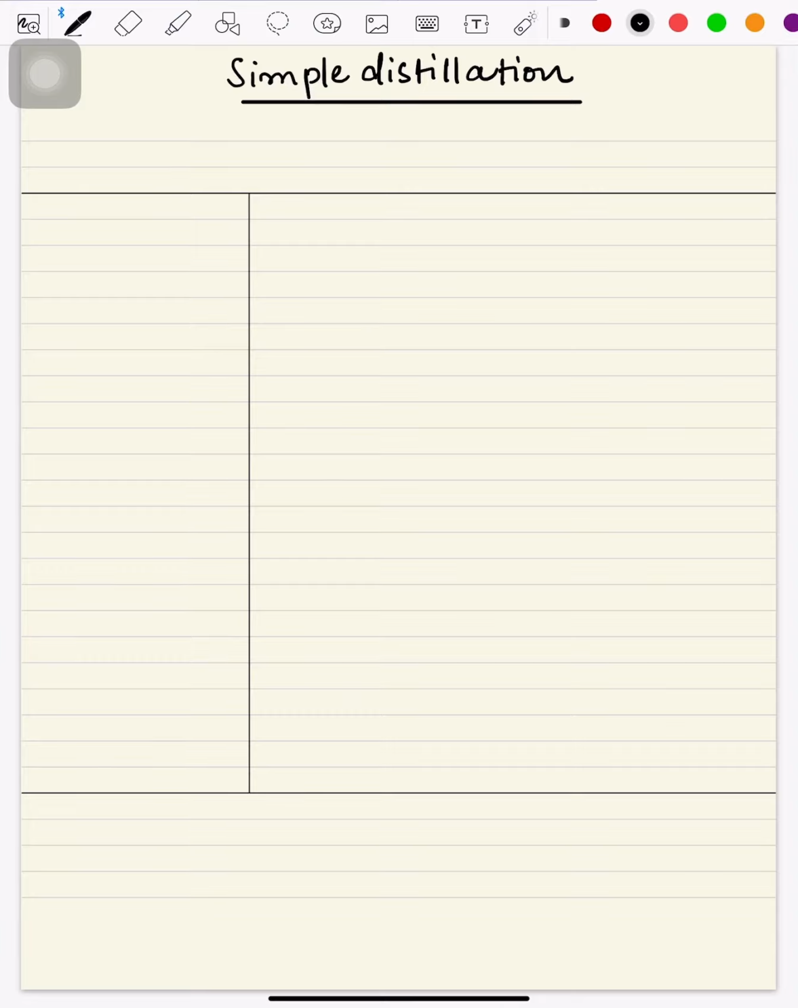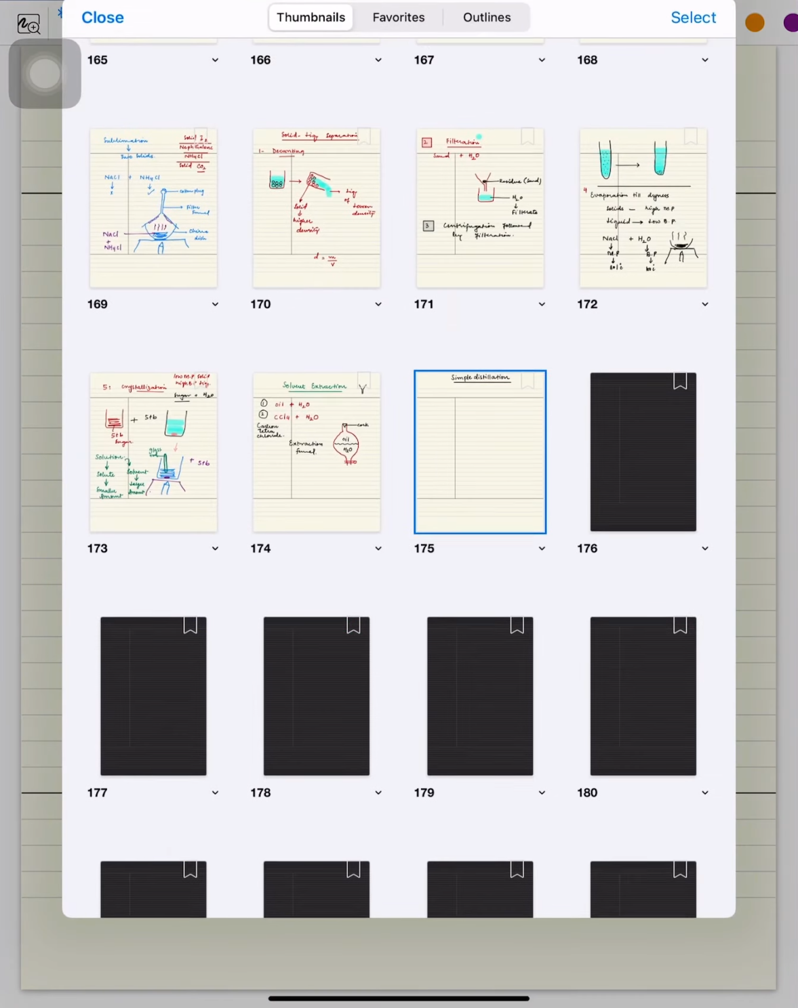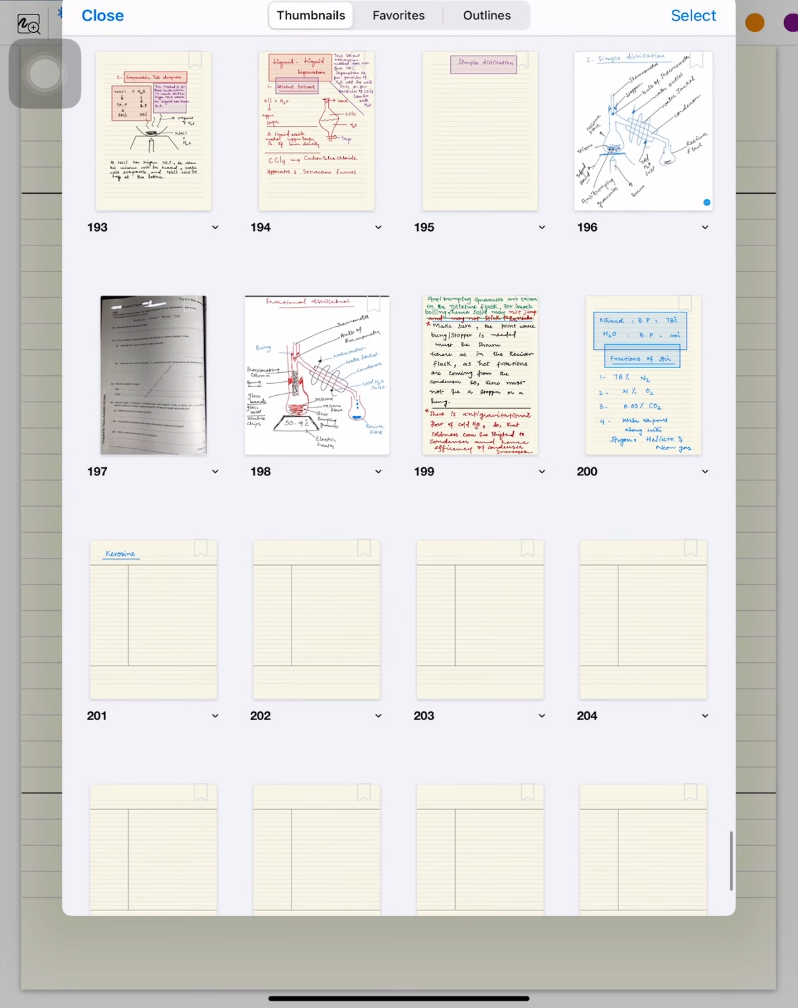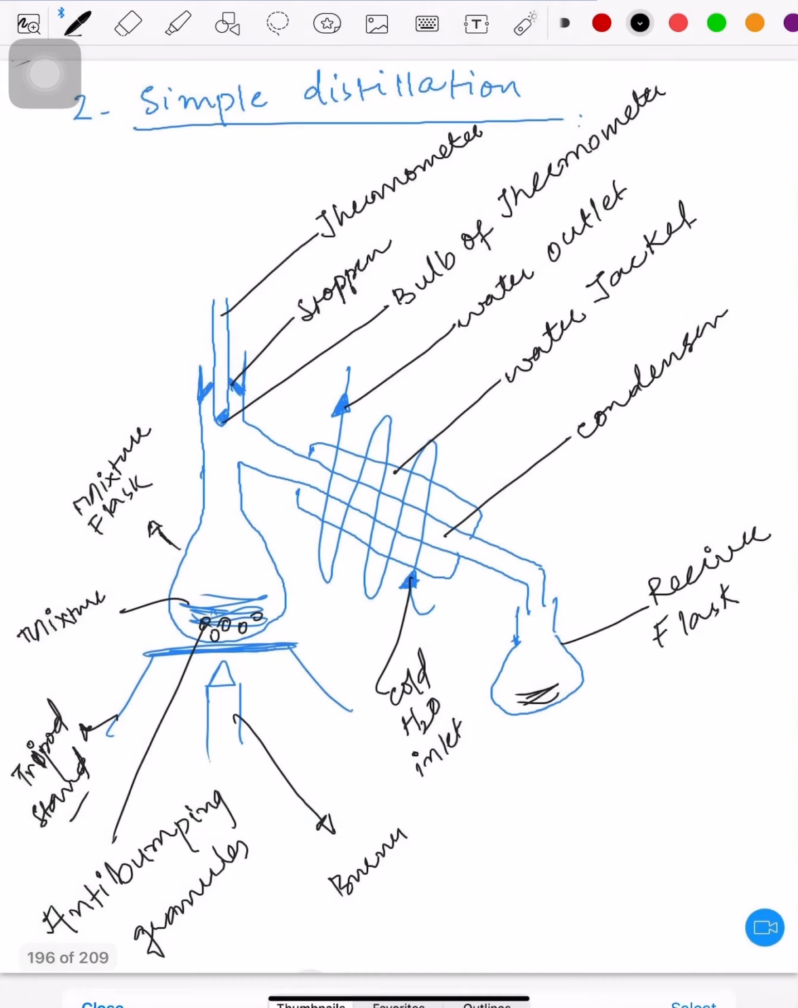Okay. I am trying to show you the diagram of simple distillation. Let me show it to you. I have that diagram of simple distillation with me. So this is the diagram of simple distillation. You guys can see this. I'm going to read all these things. For example, this is the mixture, and this is the mixture flask in which the mixture is there. This mixture flask is placed on a tripod stand.